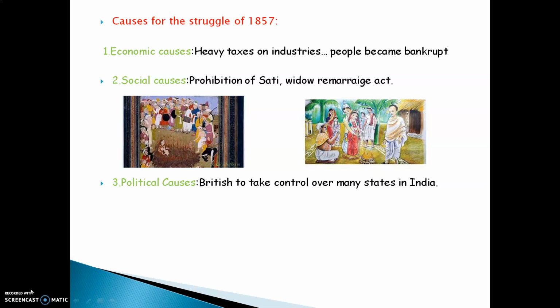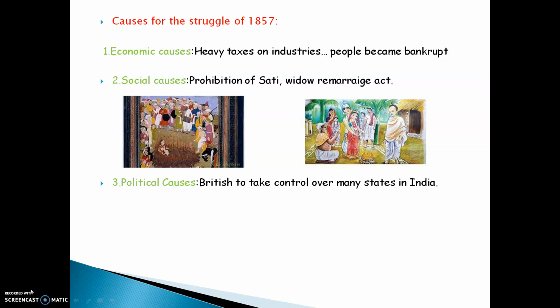When the Britishers came to India, they realized that Indian people were involved in such practices. They tried to stop such practices for the good of the people, which was not acceptable to the Indian people, because they felt the Britishers were now interfering in their social factors.